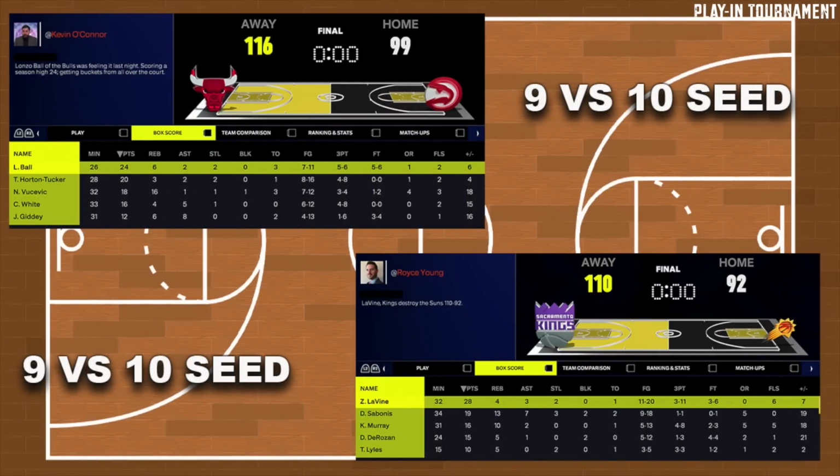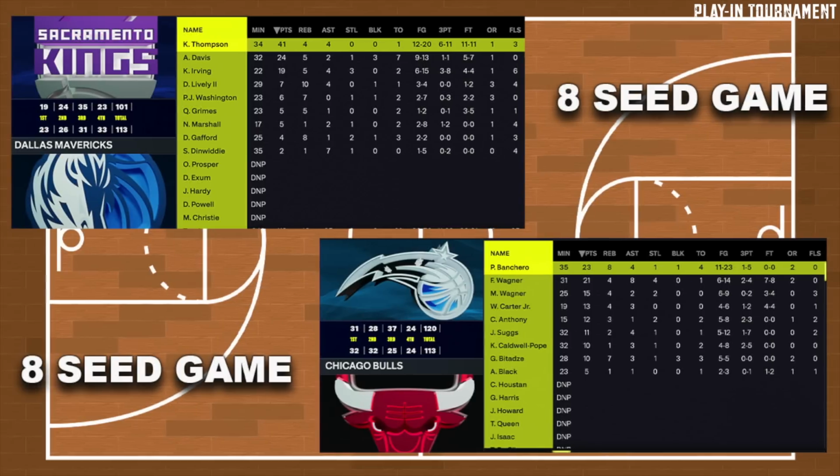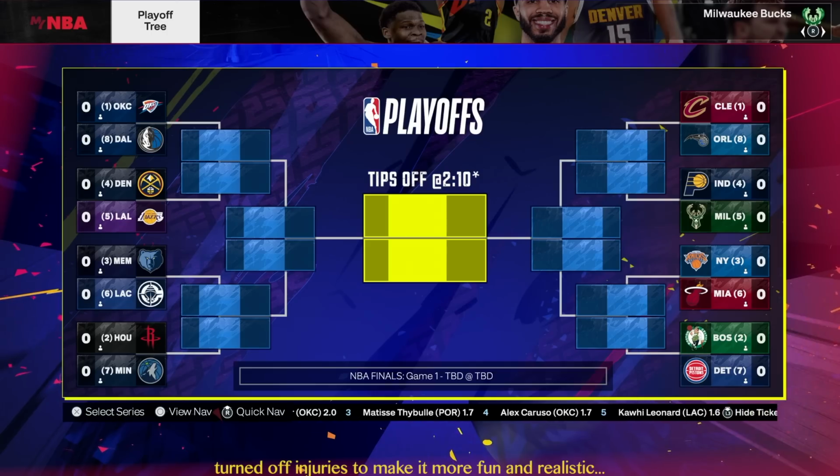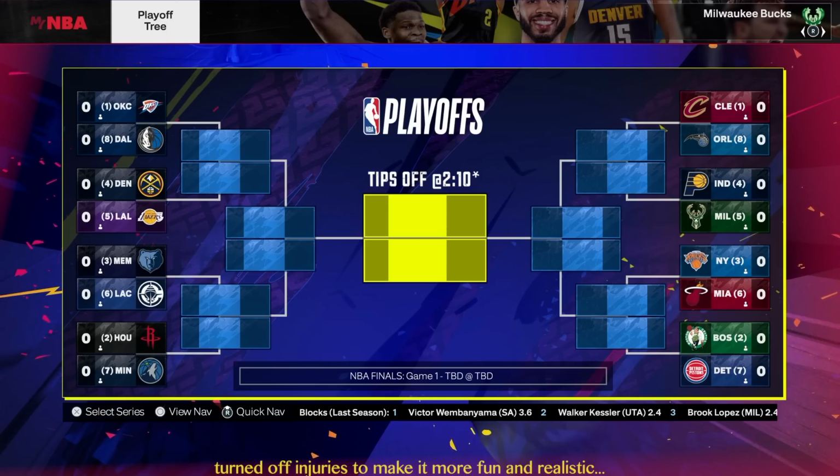And on to the 9-10 games, it will be the Hawks who will go down, they're eliminated, and the Suns lose to the Kings, so the Suns are eliminated, as now the battle for the 8 seeds goes on. The Dallas Mavericks beat the Kings with Zach LaVine, and the Magic beat the Chicago Bulls with Kevin Huerter. So now we got the 16-team bracket for today's playoff simulation, as the Mavericks, Magic, Timberwolves, and Pistons all win and get into the 16-team field. So comment down below your predictions on which team you think is going to win.